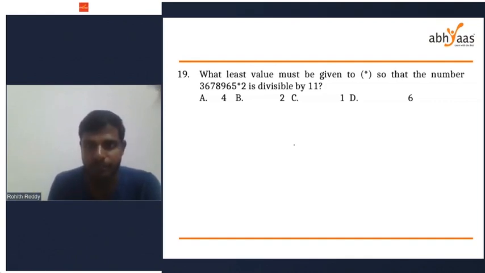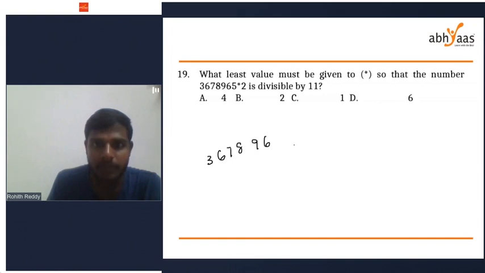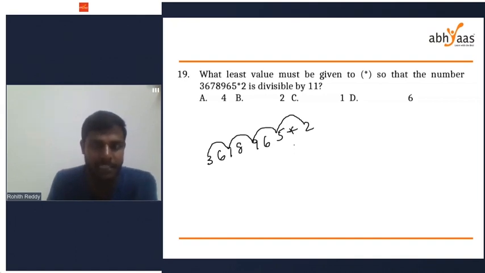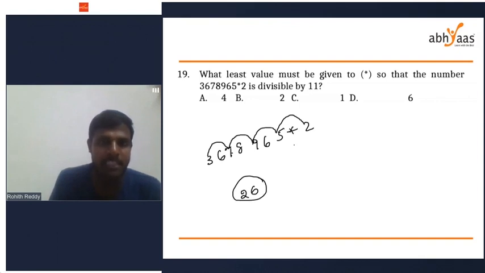Okay, I'm going to solve this. 3, 6, 7, 8, 9, 6, 5, star, 2. I have to add all the numbers in odd places. So 3 plus 7 is 10, 10 plus 9 is 19, 19 plus 5 is 24, 24 plus 2 is 26. I'm not writing the places, I'm adding directly. The sum of all the digits in odd places is 26.